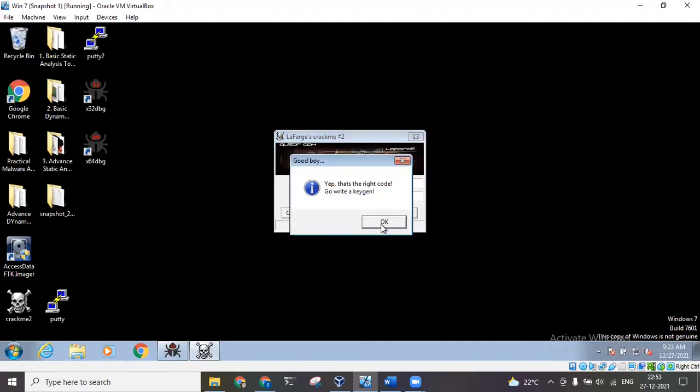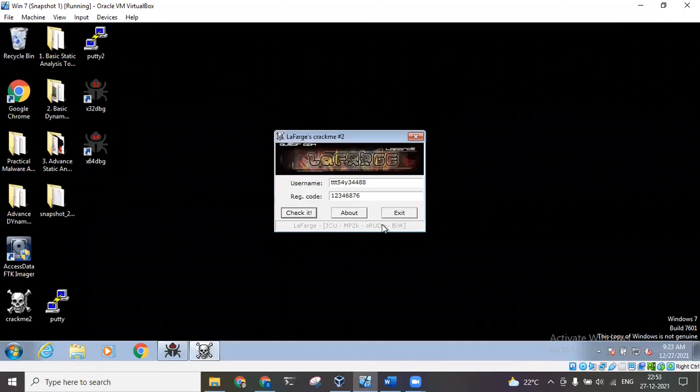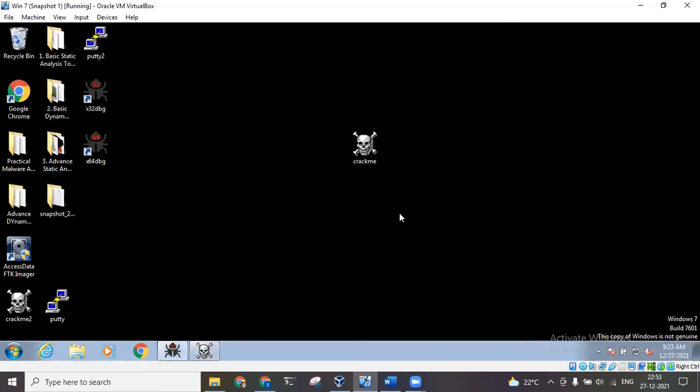So this is how we can use this disassembly technique to analyze the assembly level code and modify it as per our requirement to create a patch file that can behave the way we want it to. So this is how the flow of the program is modified based on our requirement.